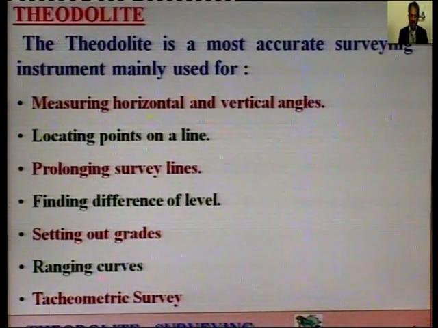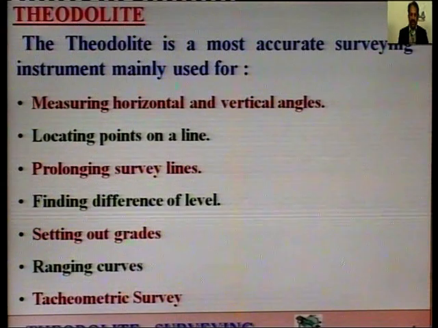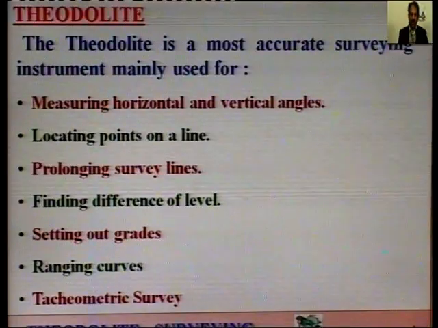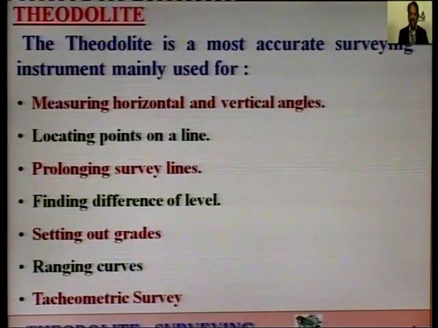So, the theodolite is the most accurate surveying instrument, as I have just told you. A theodolite is used for the following purposes. First one is measuring horizontal and vertical angles, locating points on a line. We can locate any point on any line, and prolong or produce survey lines. That is, we can prolong any line or produce any survey lines with the help of a theodolite.